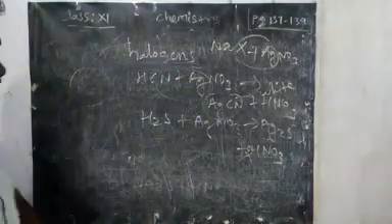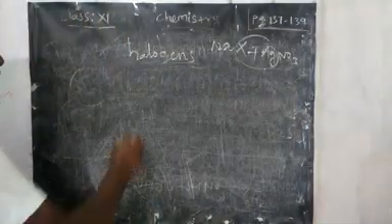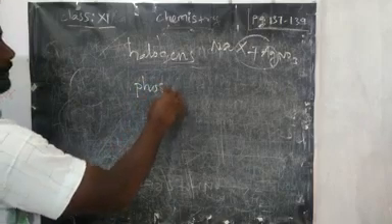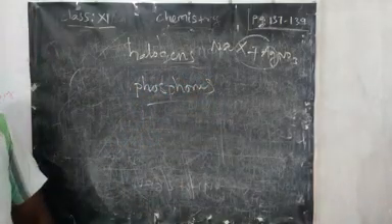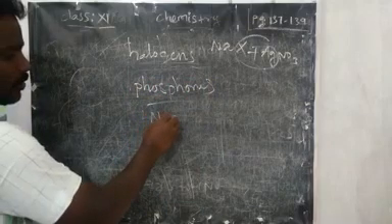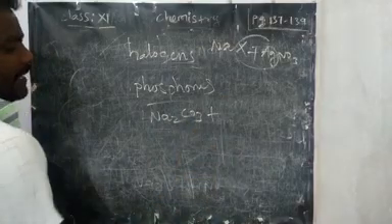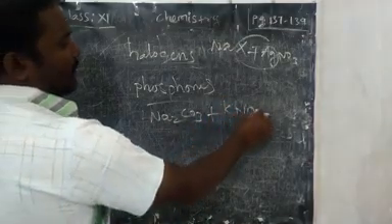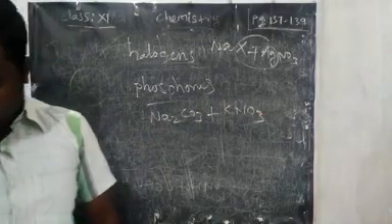Right? At last, we are going to confirm or detect phosphorus. How will you confirm that phosphorus is present? Here also the Lassaigne reagent is taken along with sodium carbonate and potassium nitrate.